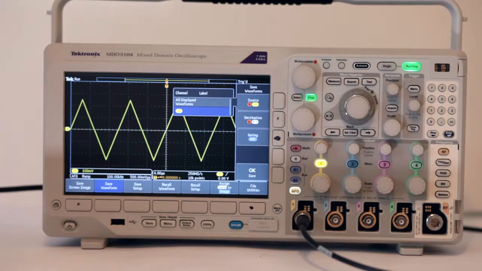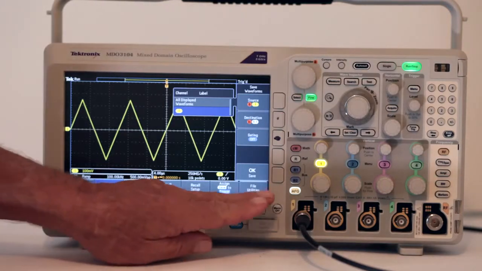The top soft key is Source, which can be selected by turning multi-purpose knob A. In this case, we'll keep channel 1, which is the default, as our source. The second soft key is Destination, controlled by multi-purpose knob B. Here again, we'll keep the default, R1. Then press OK, Save.